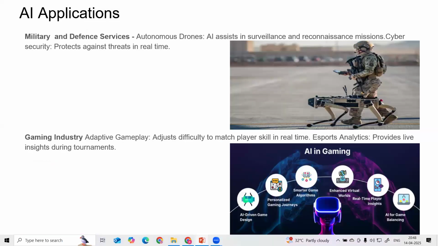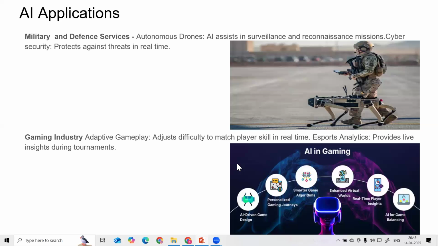Then we have applications in military and defense services. There are autonomous drones we can use for surveillance and reconnaissance missions, and cyber security. These are some of the applications already integrated in military and defense services, and we are going to enhance them further.